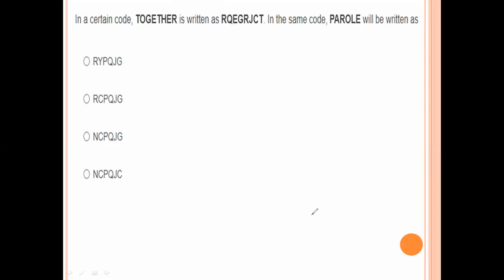8, 16, 23, 31, 12, 20, 27, 35, 42. 42100 into 100.